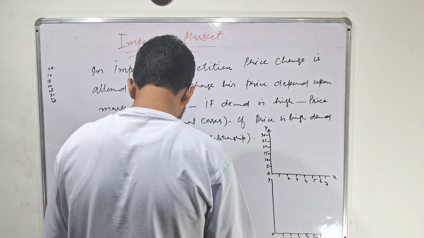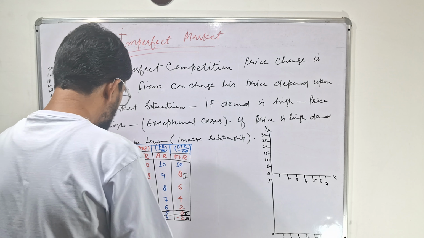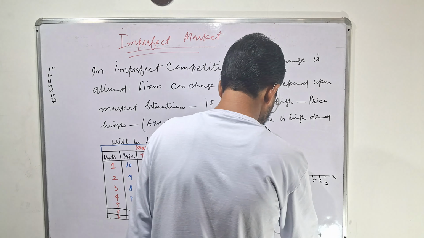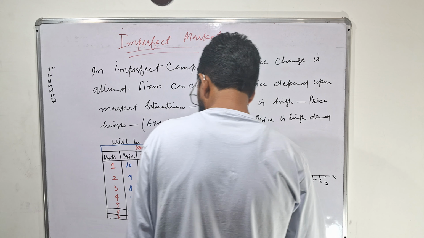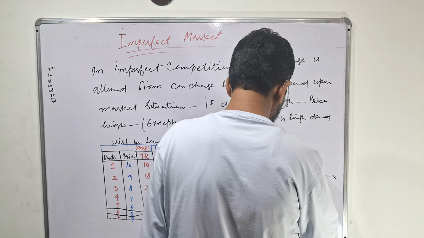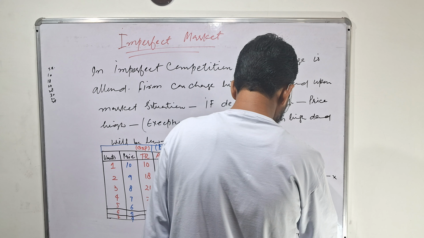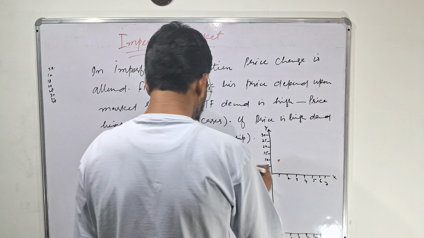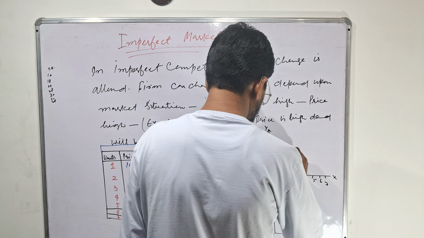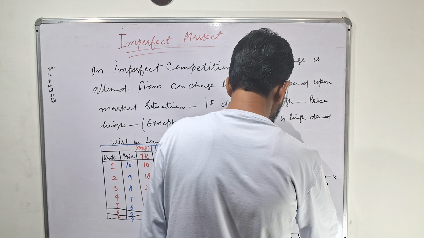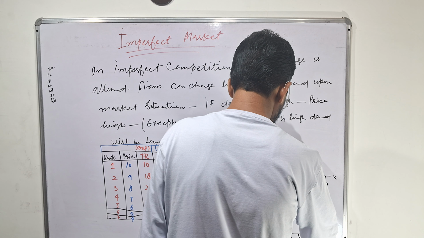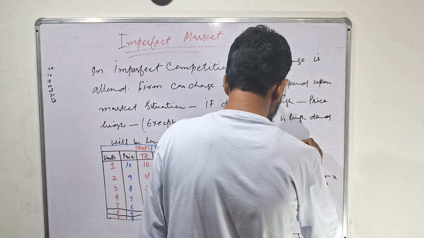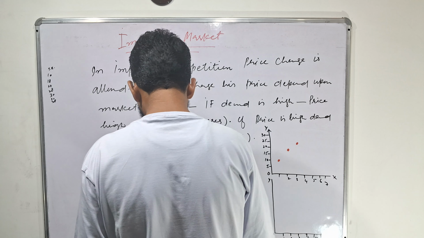Now, I will draw the total revenue curve. As total revenue starts from 10, here will be 10. At first, here will be 10. Then add 8, this is 18. First is 10, second is 18. Add 6, here will be 24. Then 28.